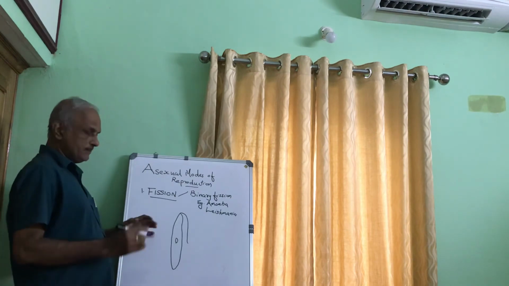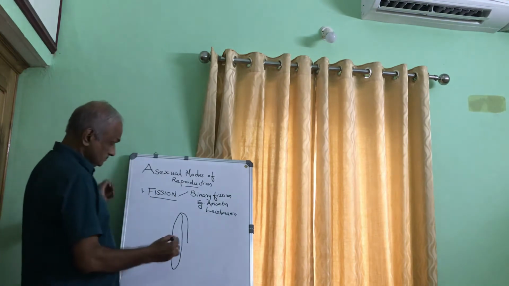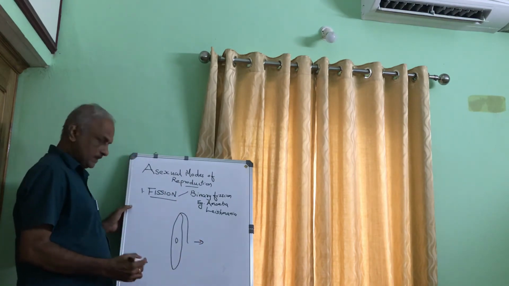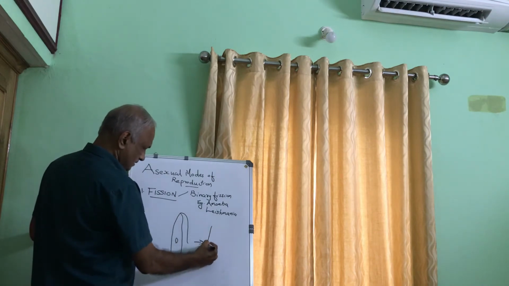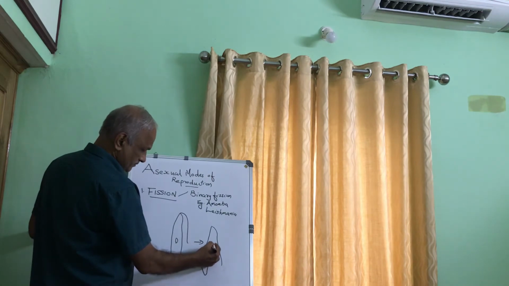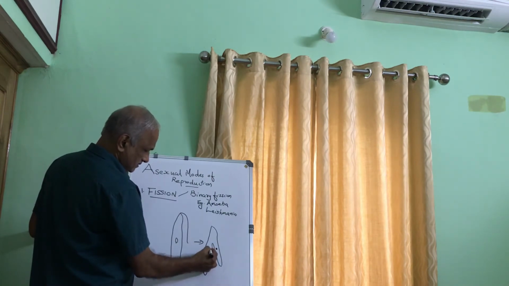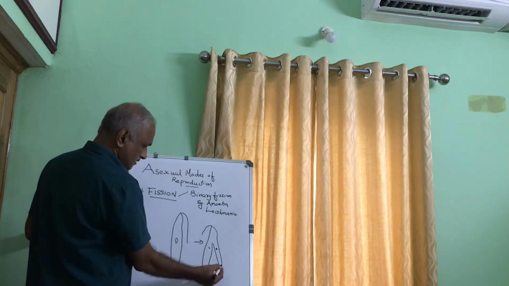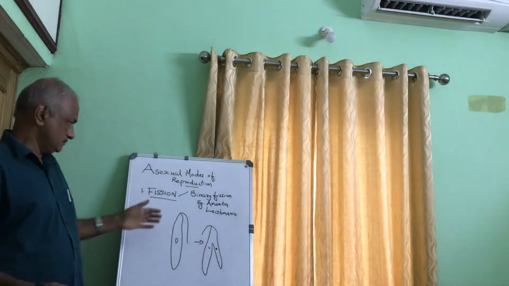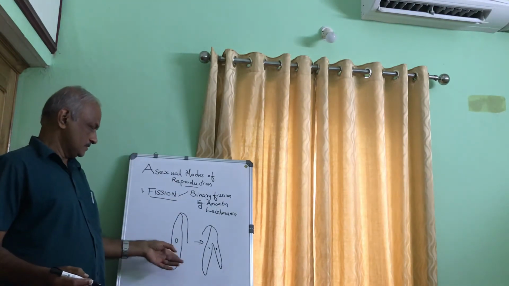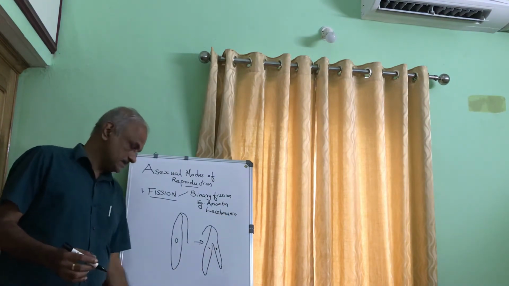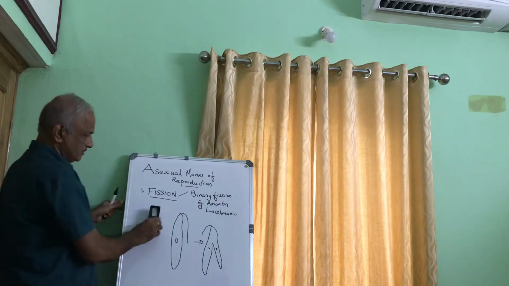Amoeba can divide in any plane, but here the division is possible only in the vertical plane. It will divide like this, and gradually it will change into two new Leishmania. This shows only part of the division, not the final stage. In the final stage you get two Leishmania.